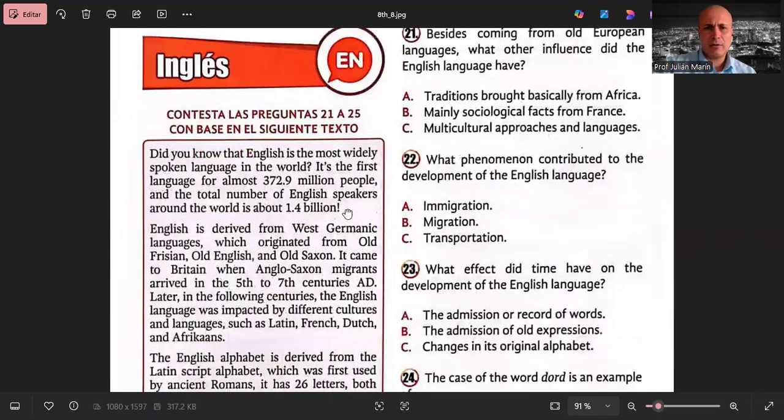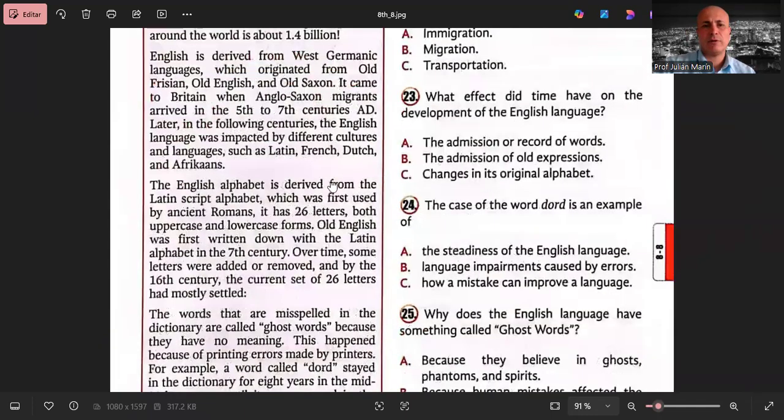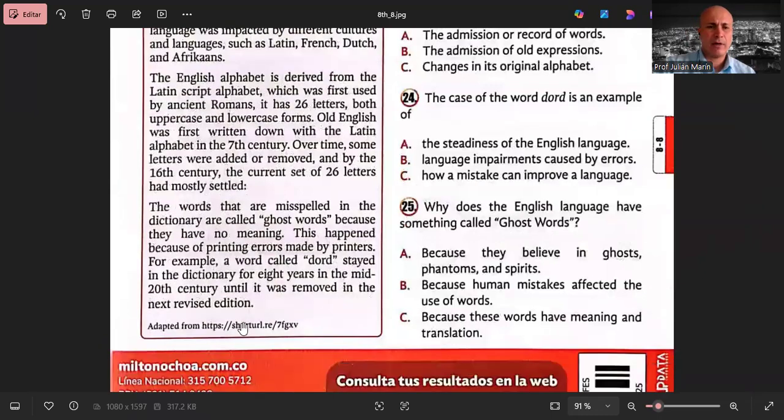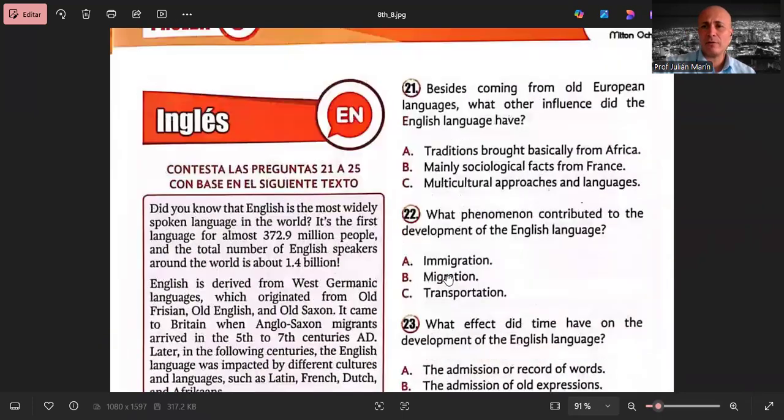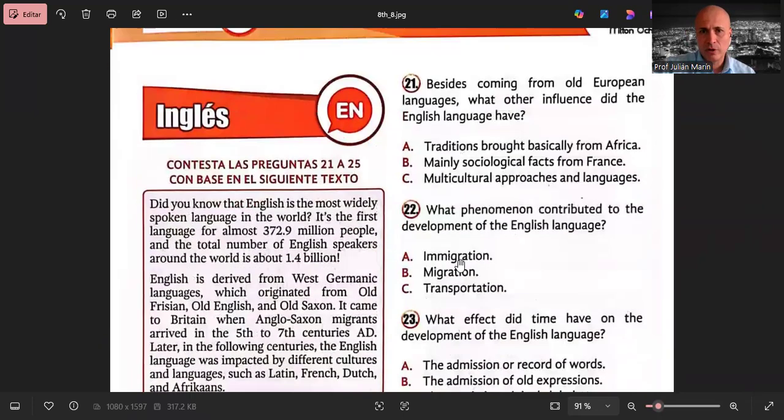And then over here we have a text, right, with some paragraphs. Got the reference over here. And then we got 5 questions. And these questions are, of course, reading comprehension questions. And we have 3 options per each.